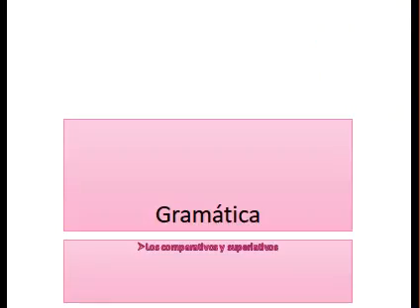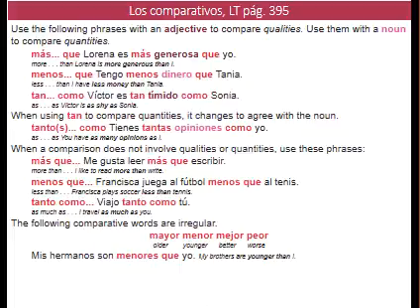Gramática, los comparativos y superlativos. And this is very similar to English as well. So for comparatives, remember we compare two persons, two things.